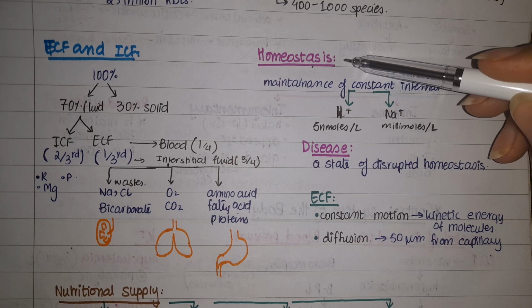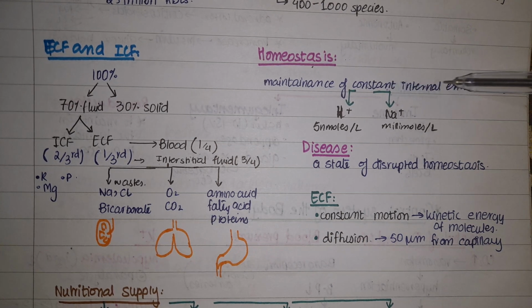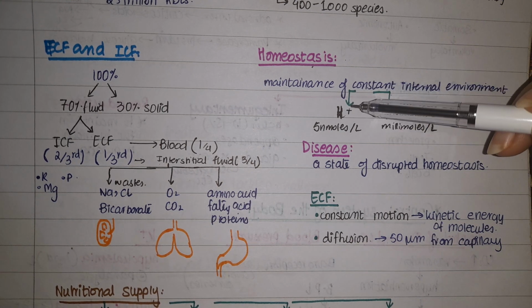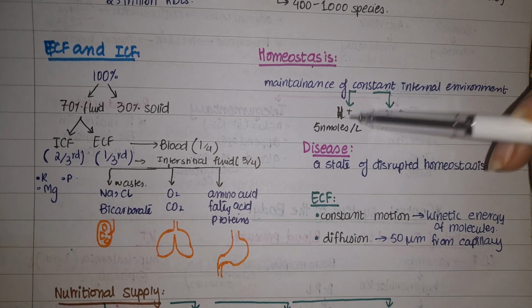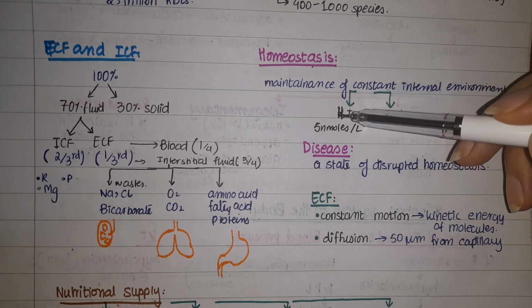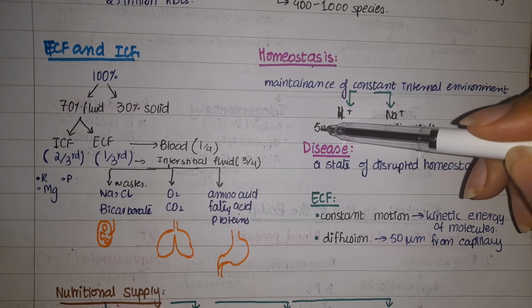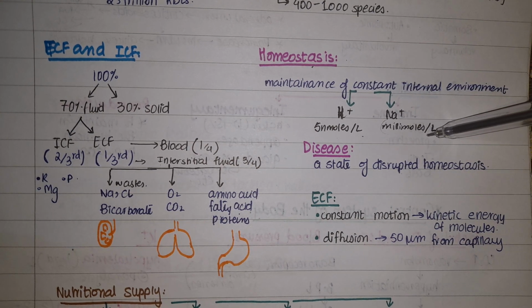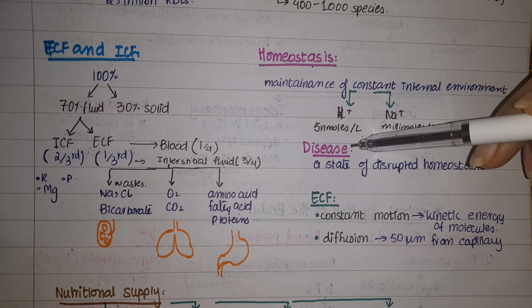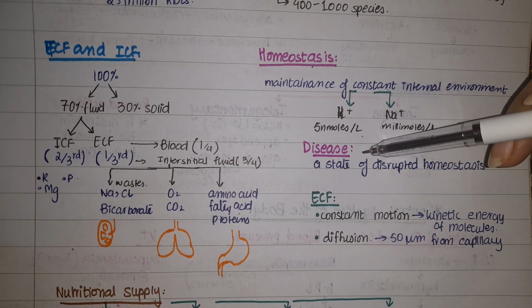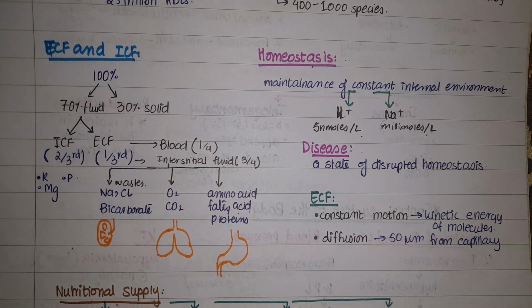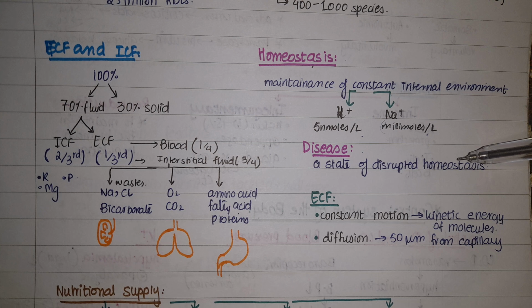Now, what is homeostasis? Homeostasis is the maintenance of a constant internal environment. And now we have certain ions that the body needs to continuously regulate, which are hydrogen ions and sodium ions. Hydrogen ions are regulated at a level of 5 nanomoles per liter, whereas sodium ions are regulated at a few millimoles per liter. Now, what is disease? Disease is a state of disrupted homeostasis. When homeostasis is disrupted, we get diseased. And then our body does certain regulatory mechanisms to correct the homeostasis of our body.